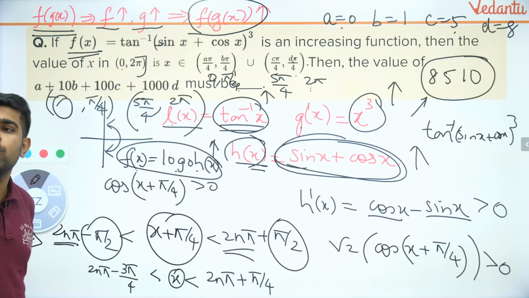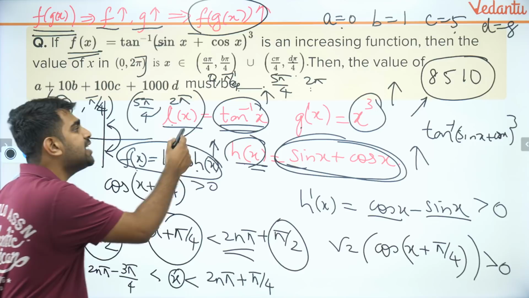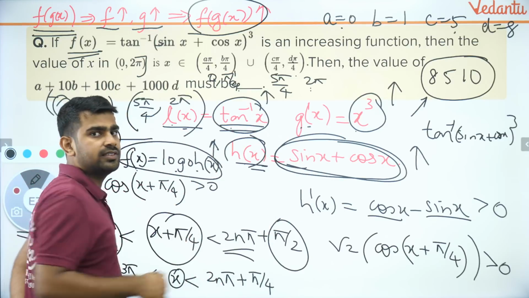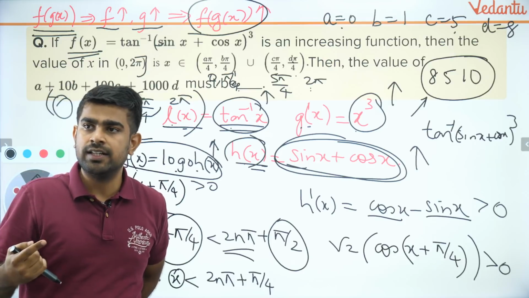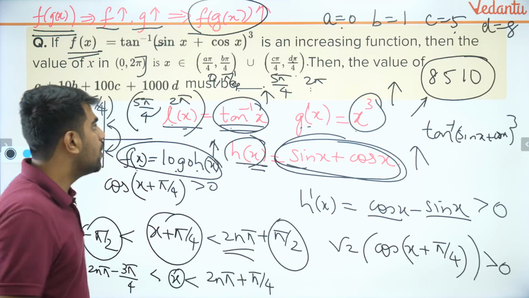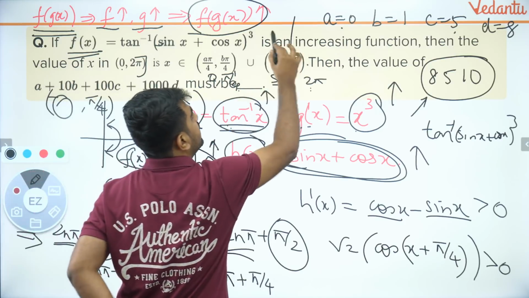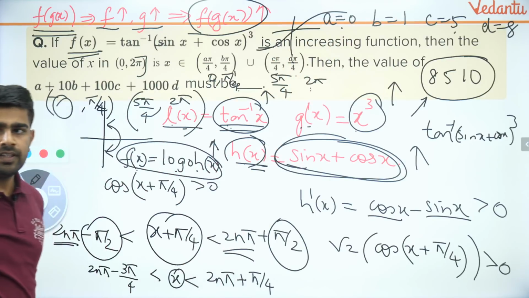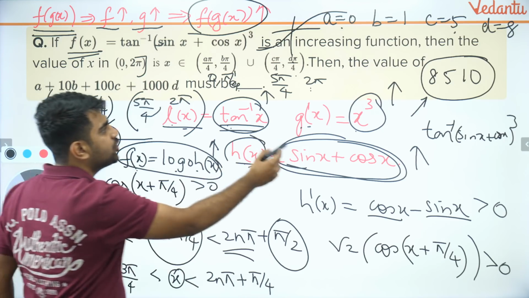Now individually look at L, G and H. L is increasing, G is increasing, because draw the graph. See, that is how you understand. That is how you move forward. Tan inverse of x is an increasing function, no? It looks like that. And then x cube is also increasing.